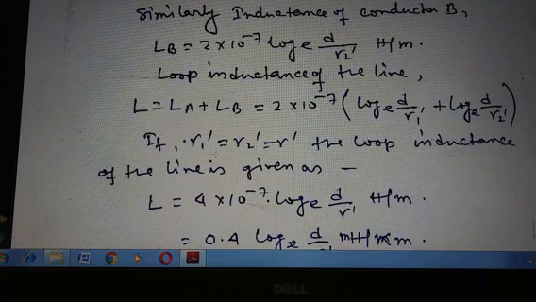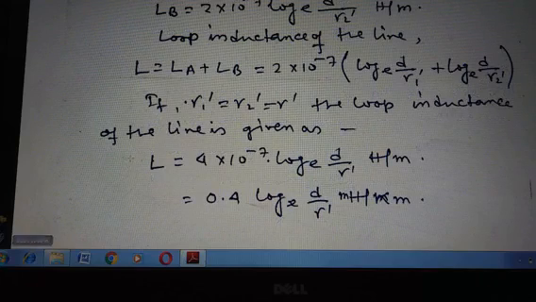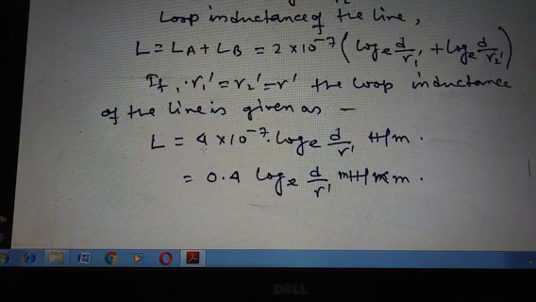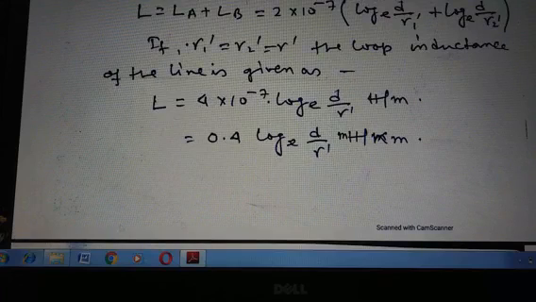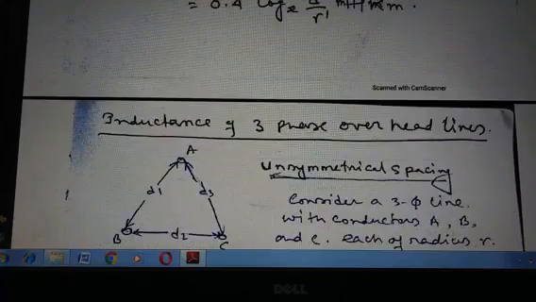If R1' equals R2' equals R', the loop inductance of the line is given by L equals 4 × 10^-7 ln(d/R') Henry per meter, and that is equal to 0.4 ln(d/R') millihenry per kilometer.